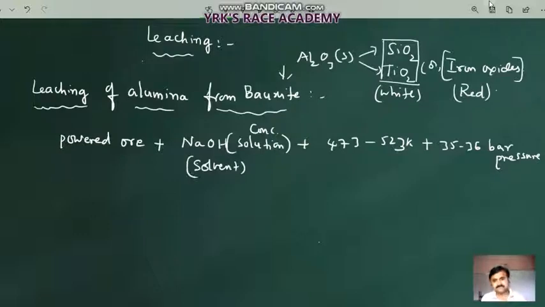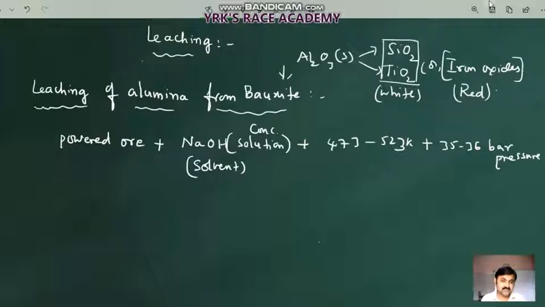That means leaching is a process in which we select a suitable solvent for concentrating the ore if it contains impurities like silica, titanium dioxide or iron oxide, in the case of bauxite. After that, alumina is leached out as sodium aluminate.